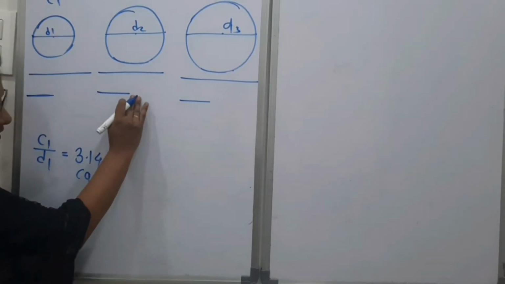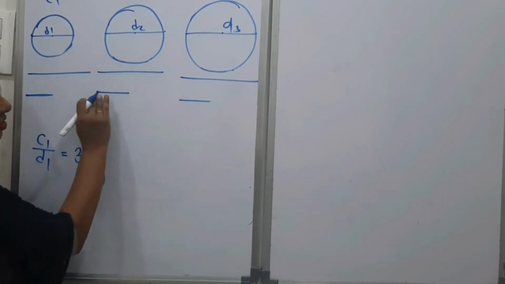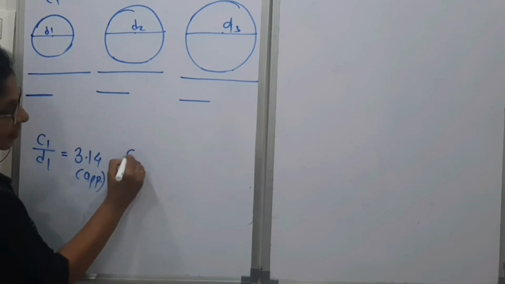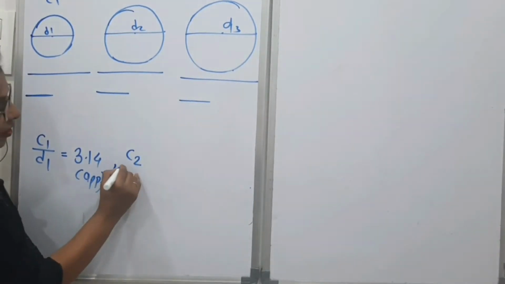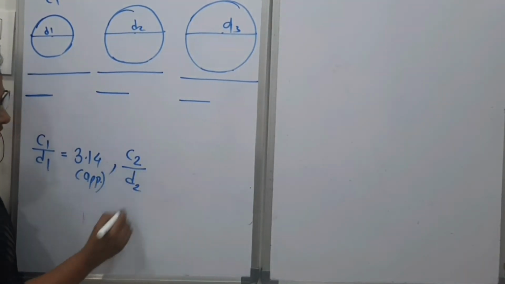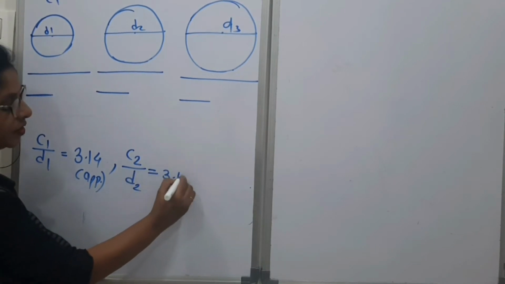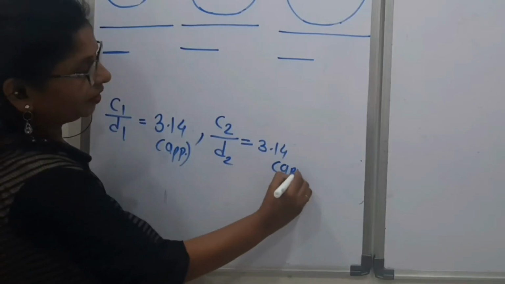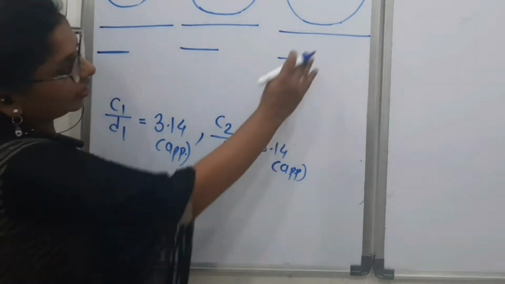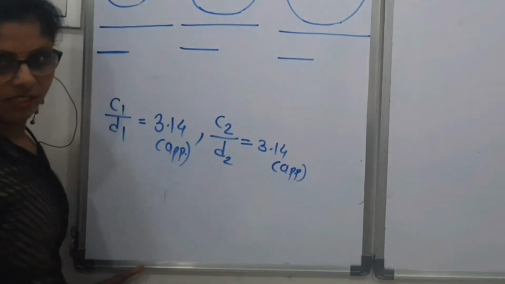If we find the ratio of the circumference of the second circle to its diameter, it would also be 3.14. Of course, it would be approximate. If we do it here, then also the same.